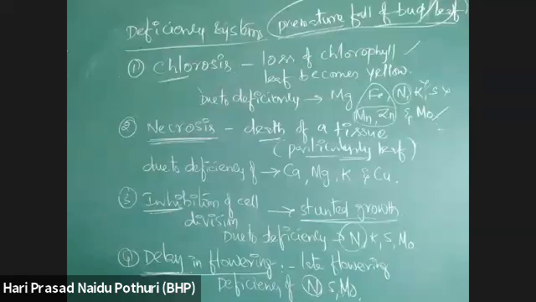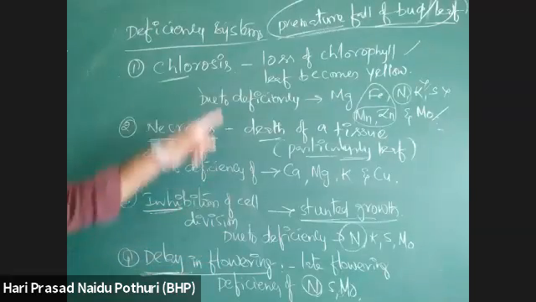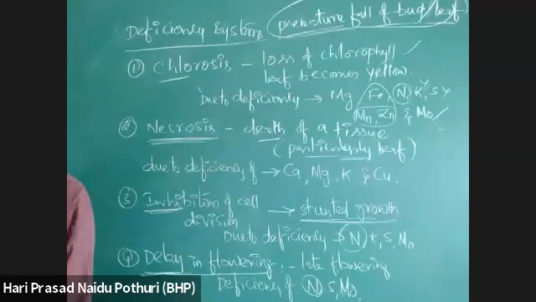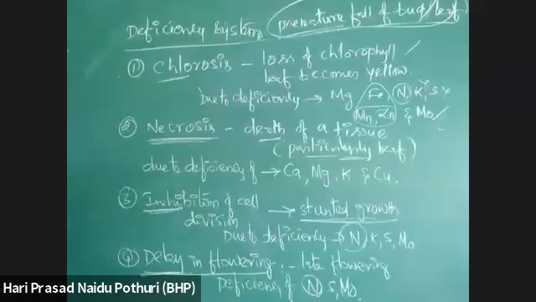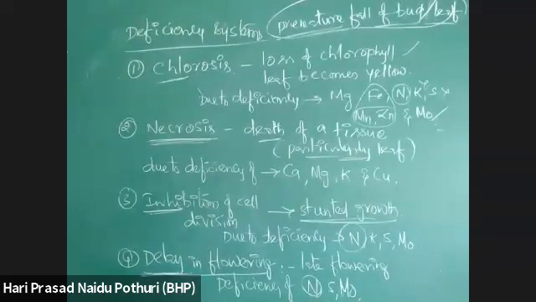So, deficiency of any element can cause multiple symptoms, and the same symptoms may be caused by deficiency of several elements. To identify the deficient element, we have to study all the symptoms developed in all plant parts, and we have to compare them. By comparison, we can find which element is deficient. Okay? Right.